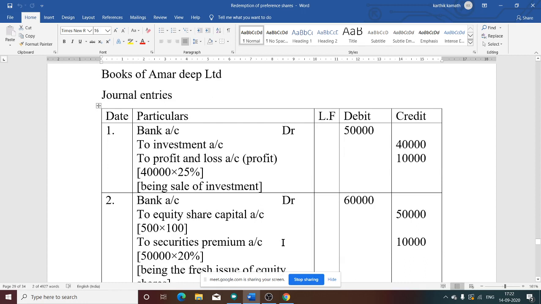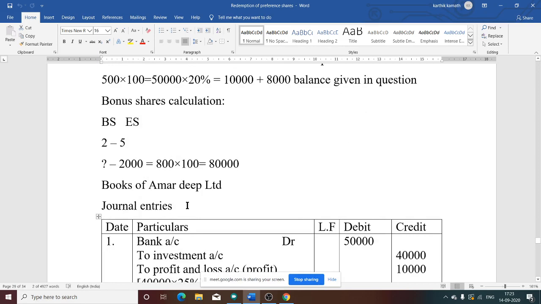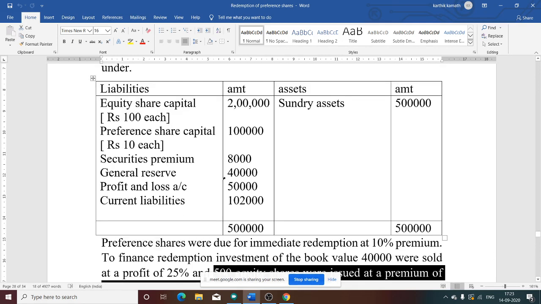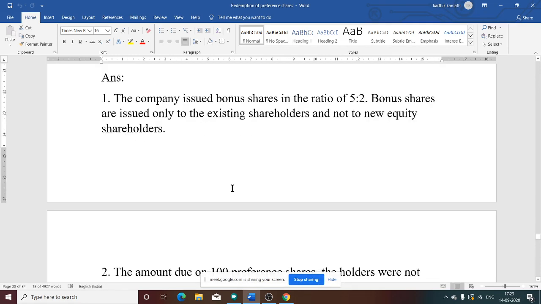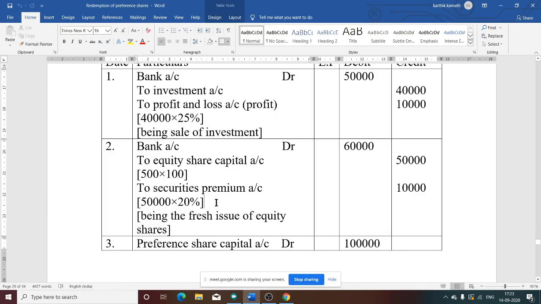See this entry now: bank account debit to equity share capital and security premium account. Equity capital we know is 500 into 100 from the adjustment. For this fresh issue, 500 into face value 100 given in the question is 50,000, and a premium of 20% is mentioned. So 50,000 into 20% is 10,000, which is your security premium account. So the total bank is 60,000, being the fresh issue of equity shares is your narration.